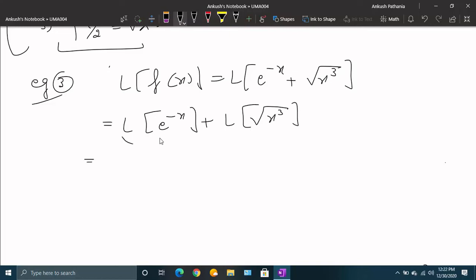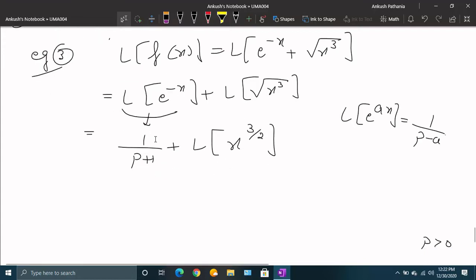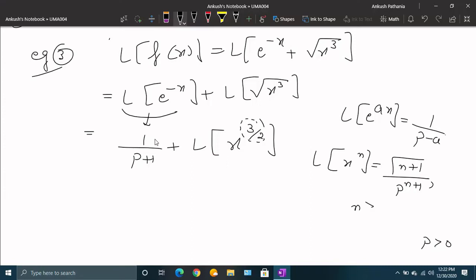So now I can use the formula here. Laplace of e raised to power ax is 1 upon p minus a. So here it becomes 1 upon p plus 1 plus Laplace of x raised to power 3 by 2. Now I can see that this is of the form x raised to power n, where n is a real number. So the formula for such type of function is gamma n plus 1 upon p raised to power n plus 1, where n is greater than minus 1 and a real number, and no doubt p is greater than 0.